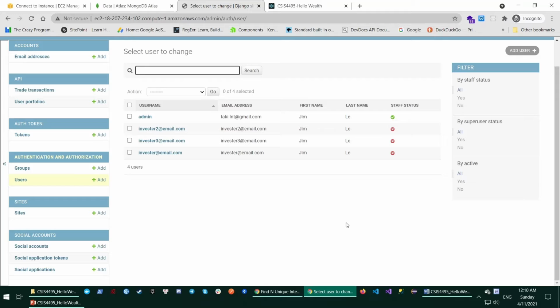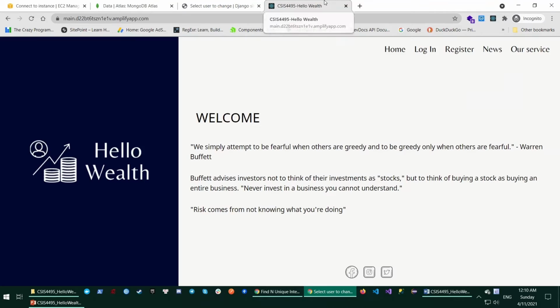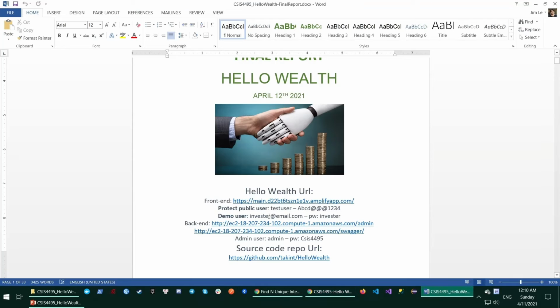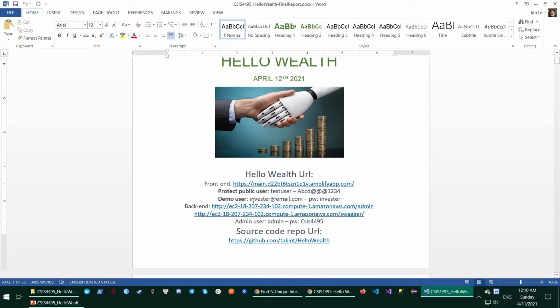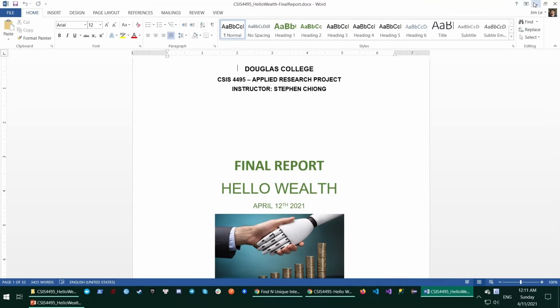Next, I would like to show you all the features that our group has done to bring the user a simulated trading platform. I will keep using the username and password that have been given here.